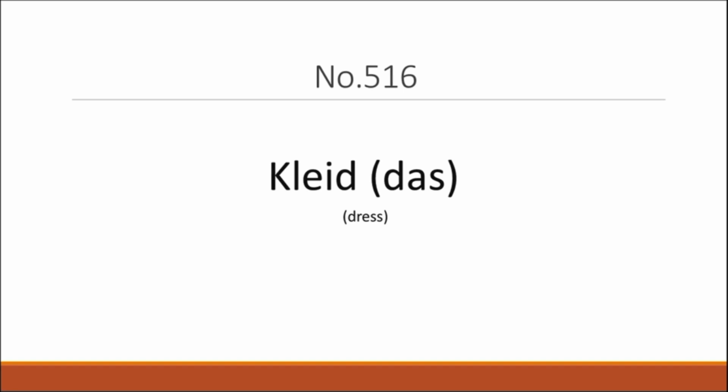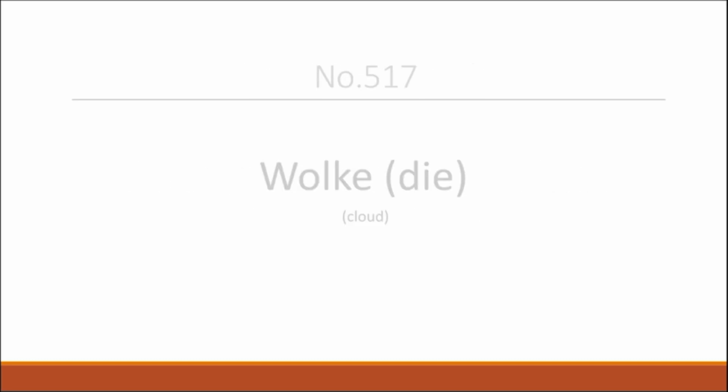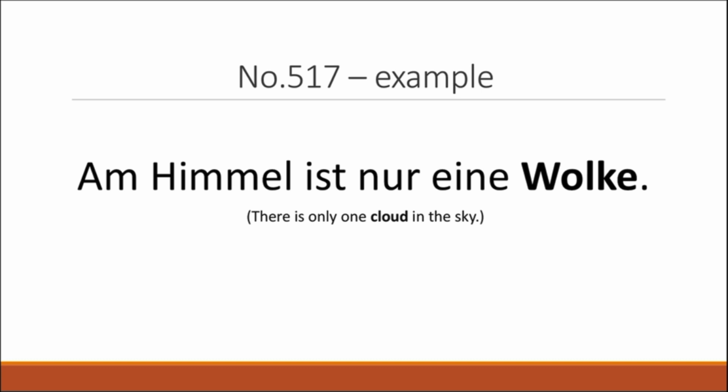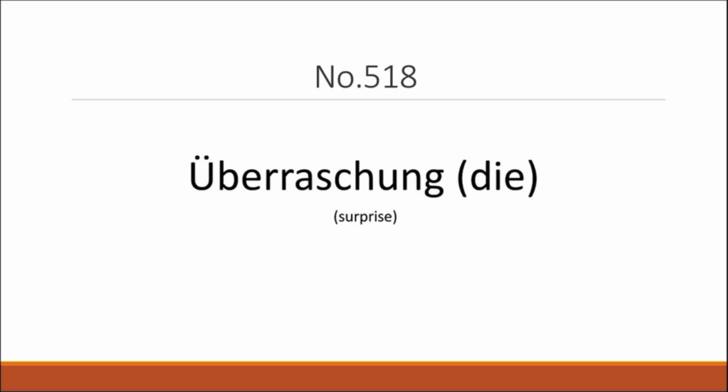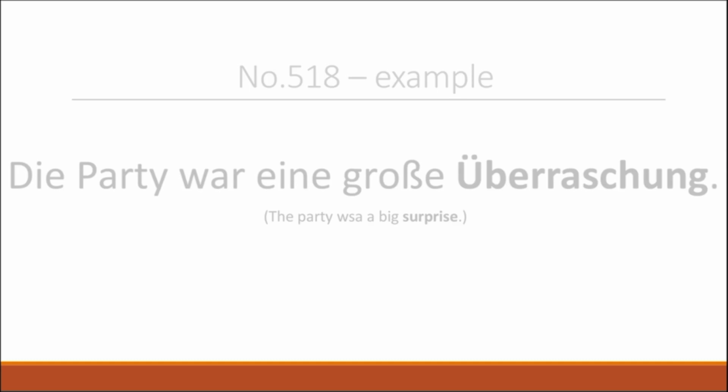Now we have das Kleid, which means dress. Sie trägt ein schönes Kleid. She's wearing a beautiful dress. Now we have die Wolke, which means cloud, and here's an example. Am Himmel ist nur eine Wolke. There is only one cloud in the sky. Now we have Überraschung, which means surprise. Die Party war eine große Überraschung. The party was a big surprise.